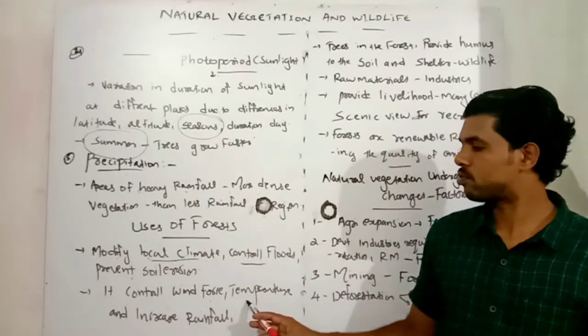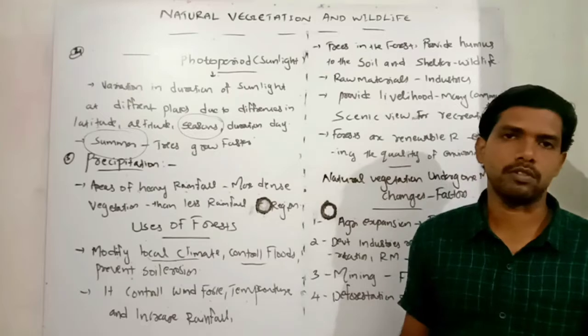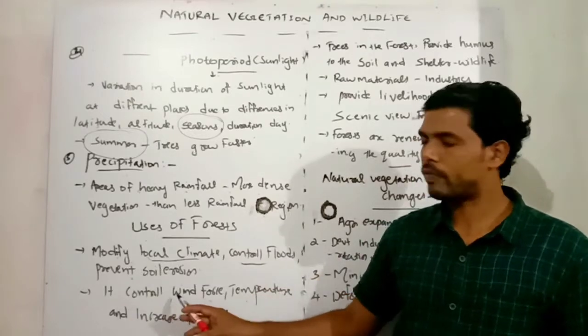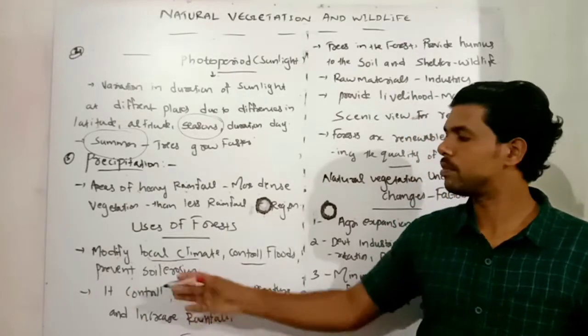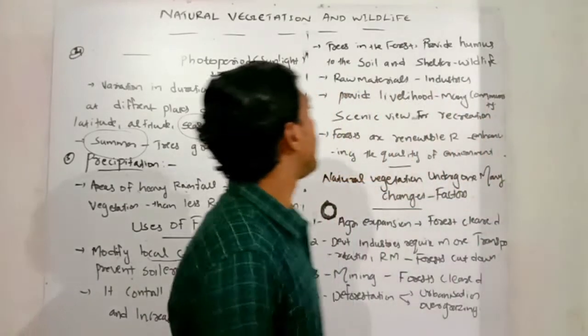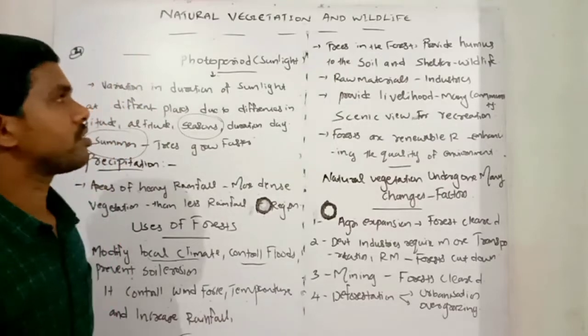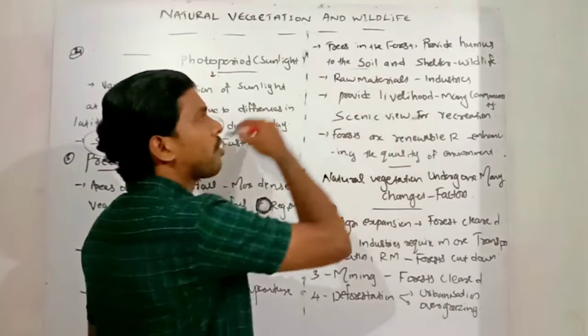and temperature and increase the rainfall of one region. It will control the wind force and temperature of one region and increase the rainfall. Simple two points. And next one, trees in the forest region, by providing humus to the soil and shelter